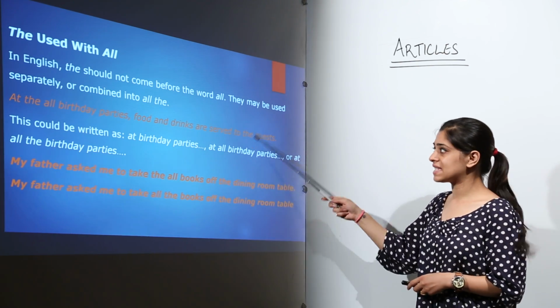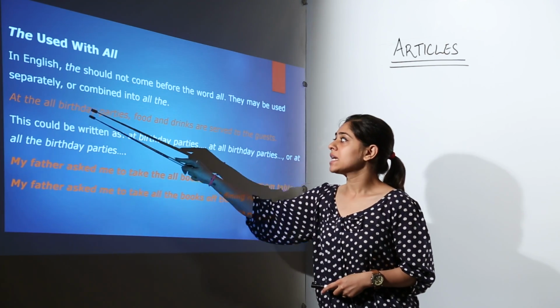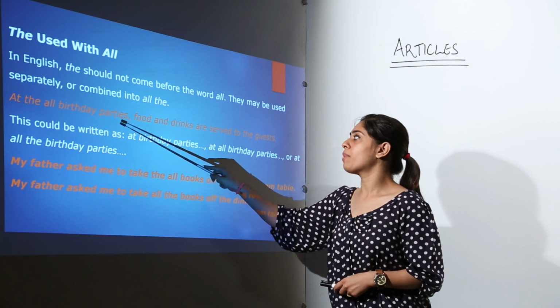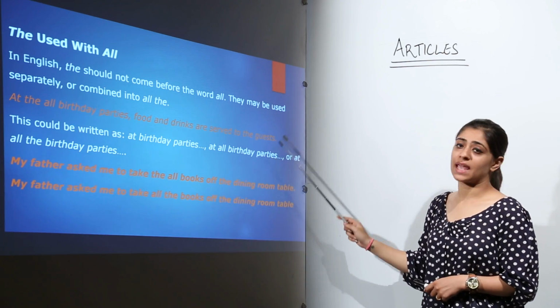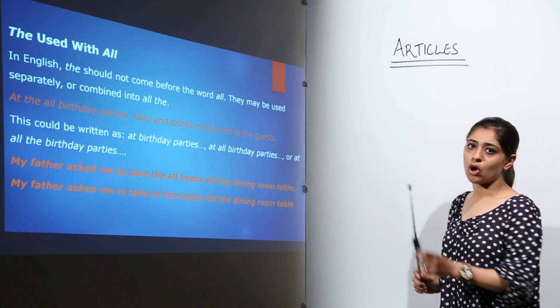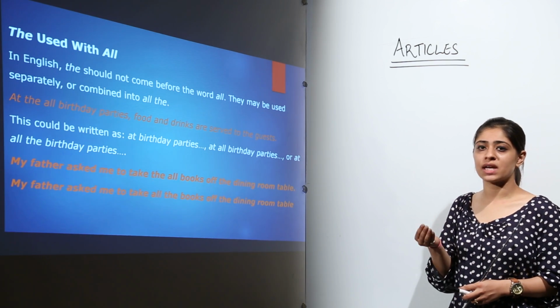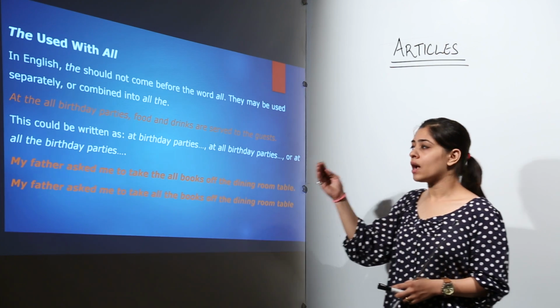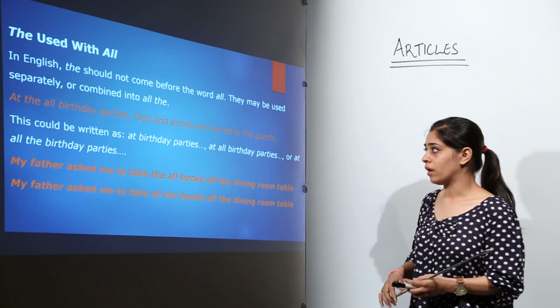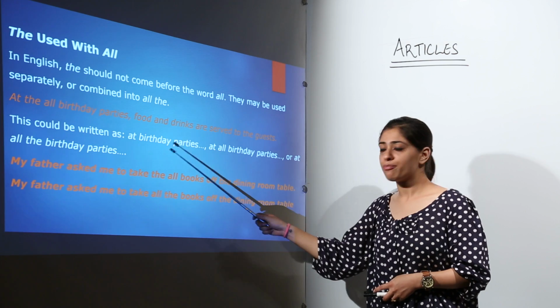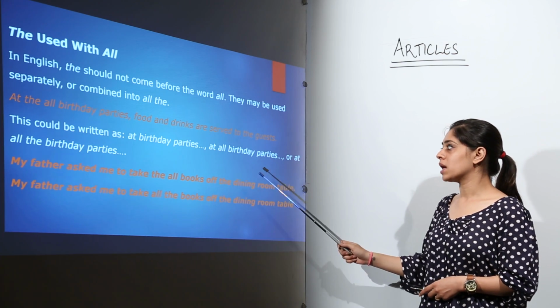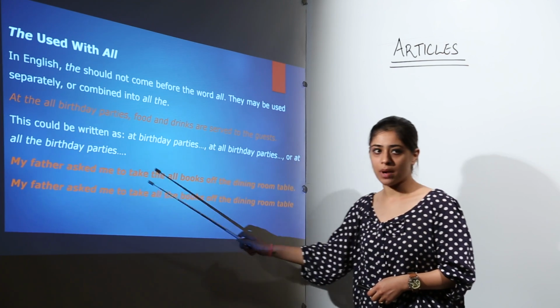For example, let's take an example. At the all birthday parties, food and drinks are served to the guests. Now this makes no sense at all. Earlier we used to write the word the before an adjective or a noun. Now here we're going to use it after the word all. This could be written as at birthday parties, at all birthday parties, or at all the birthday parties.